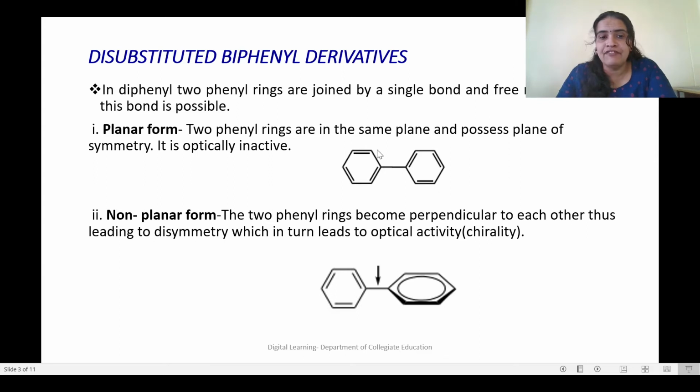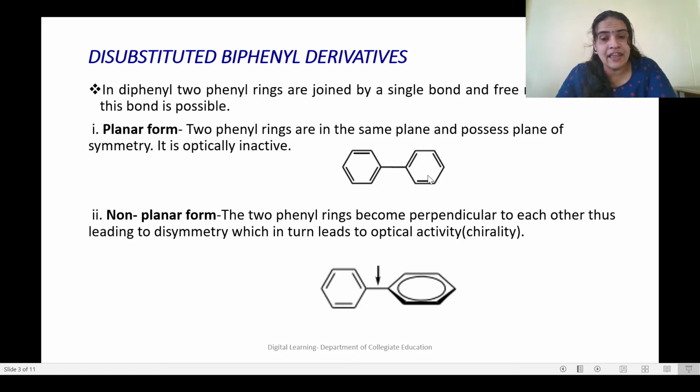In this planar form, the two phenyl groups are in the same plane. So what will happen? If they are in the same plane, there will be a plane of symmetry. This molecule possesses a plane of symmetry. So when a molecule possesses a plane of symmetry, will it be optically active? No, it will not be optically active. So the planar form of this biphenyl will be optically inactive.